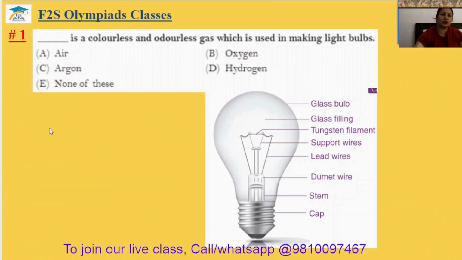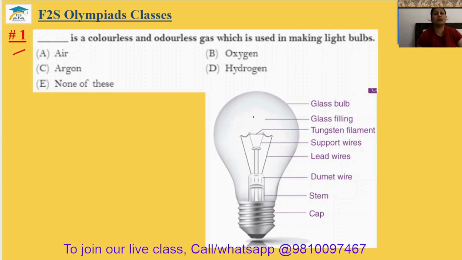Grade 5 Silver Zone Comprehensive Book, Chapter 7, Our Environment and Natural Calamities. Question number 1. Dash is the colorless and odorless gas which is used in making light bulbs.